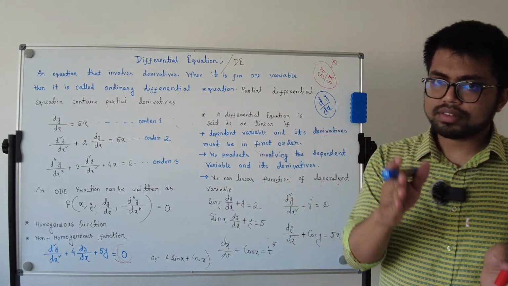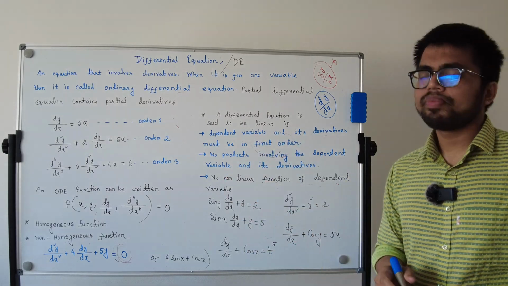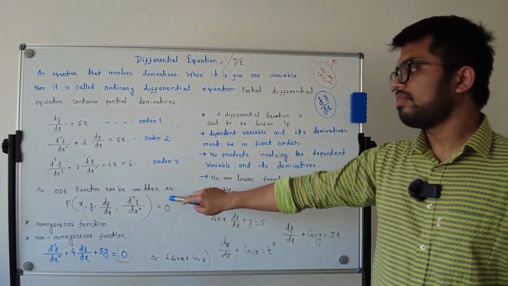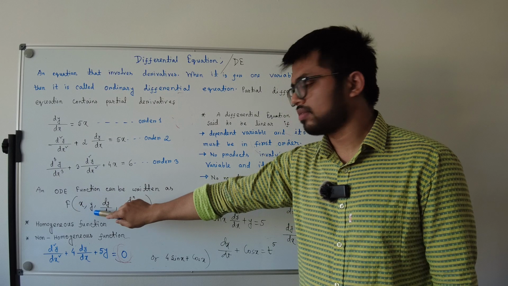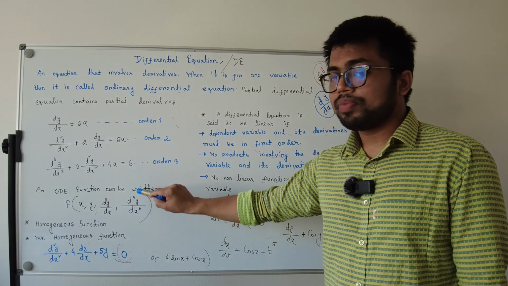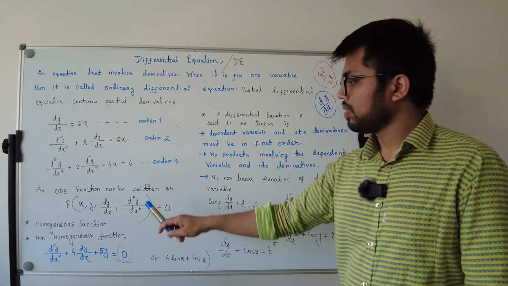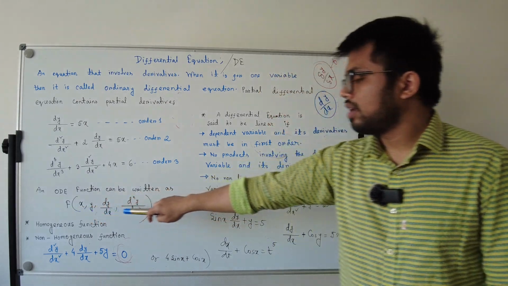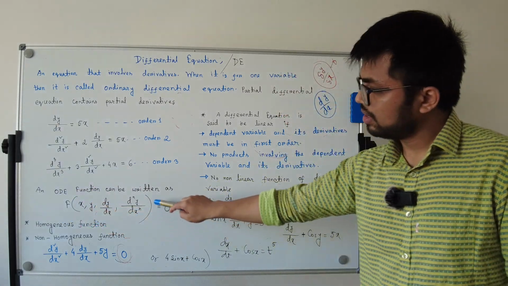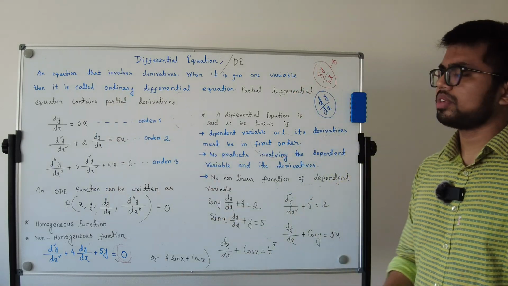Like if the maximum power is 4, then we can say it is a fourth order differential equation. Okay, so an ordinary differential equation can be written as f(x, y, dy/dx, ..., dⁿy/dxⁿ), where the last is the nth derivative of y with respect to x. So we can signify any ordinary differential equation in this general form.